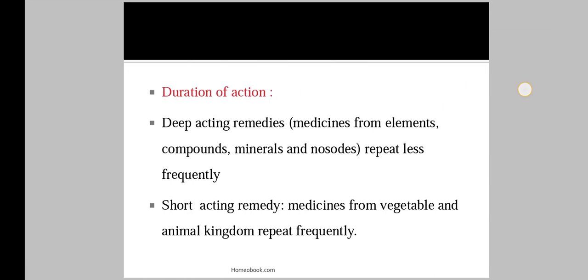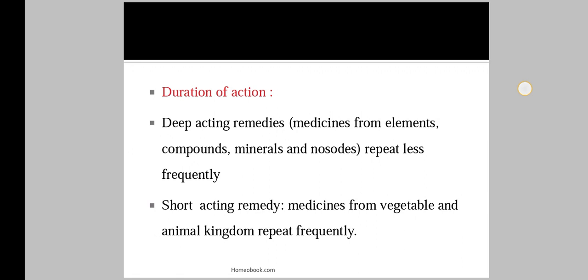Then the second point is the duration of action of that particular remedy. First we see the potency of the remedy, second the duration of action of the remedy. Deep acting remedies, that is medicines from elements, compounds, minerals and nosodes, are repeated less frequently.